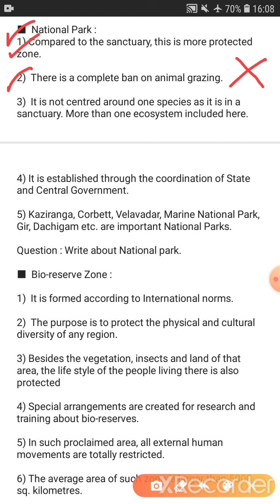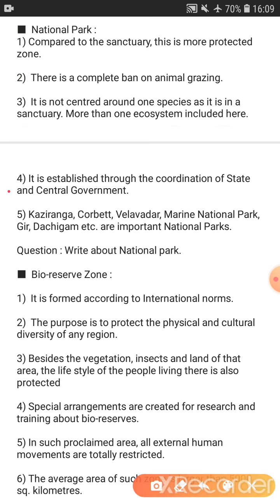Now see the third point, it is not centered around one species as it is in the sanctuary. In the sanctuary the focus is to protect one species, but here more than one ecosystem is included. Unlike a sanctuary, it is not centered around one species. Here you can protect more than one ecosystem in the national park.